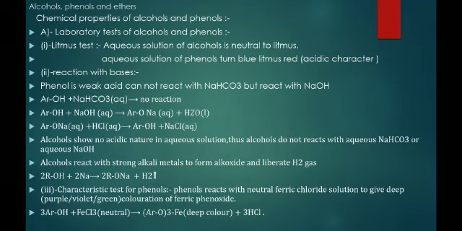Three moles of phenol react with neutral FeCl3 to form ferric phenoxide and HCl, and the color of this ferric phenoxide is a deep color.